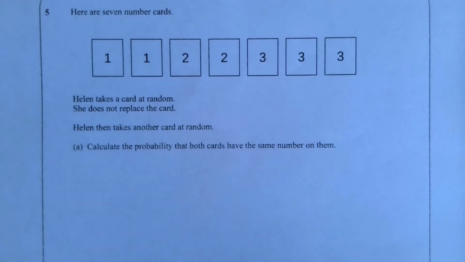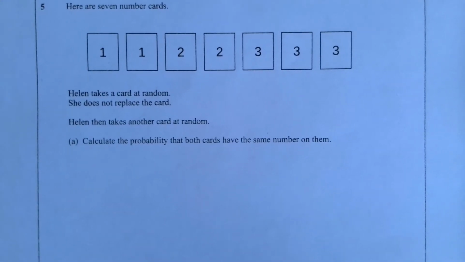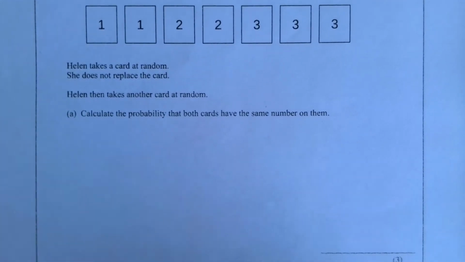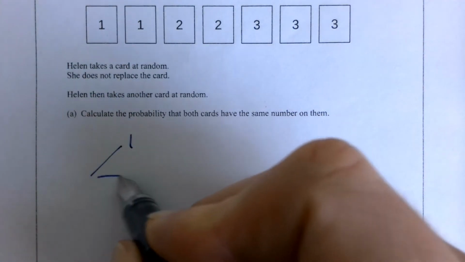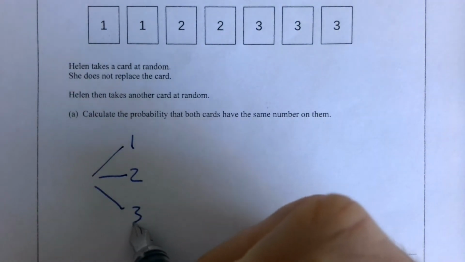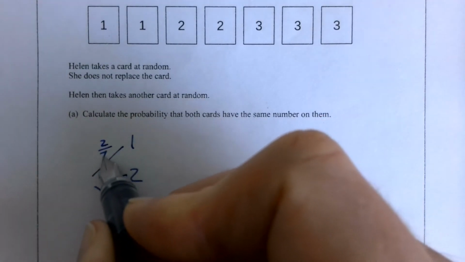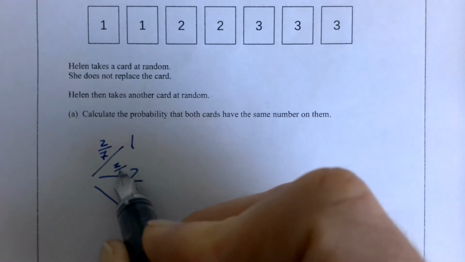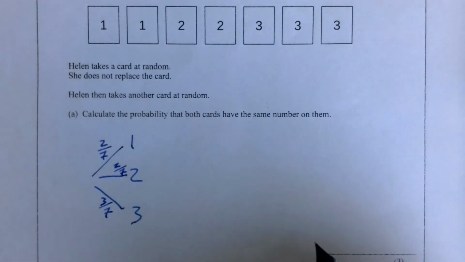Now it's up to you. There's more than one way you can do this, but I see this as a tree diagram problem myself. So we've got 7 cards and we want both numbers to have the same number. We've got 3 different outcomes that are possible, a 1, a 2 or a 3, but they can happen in different ways. There are 2 ways of a 1 out of 7, there are 2 ways out of 7 of a 2 and 3 out of 7 of a 3.